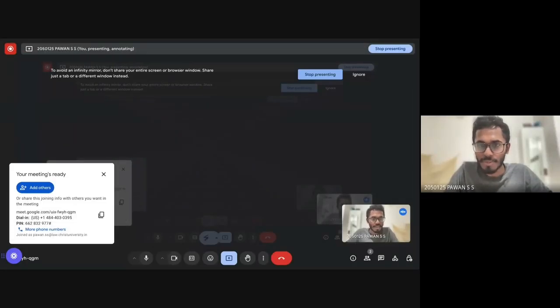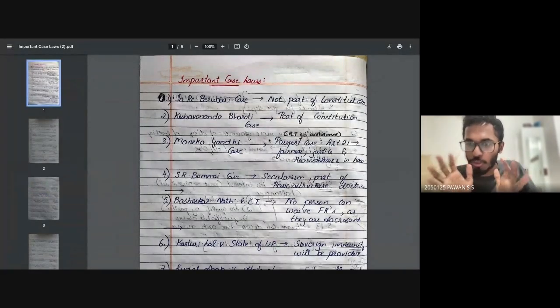And today we have started an initiative: rapid revision of your All India Bar Examination. In just 2 days, how you can complete the entire AIBE exam. It's a very easy exam, but there are certain tricks and techniques you should know for clearing this exam. Today we'll be learning all the important case laws you should know as part of the AIBE exam. It's very less.